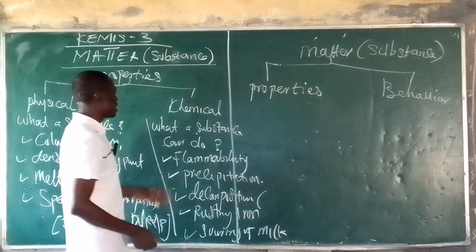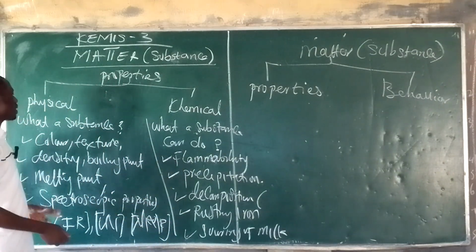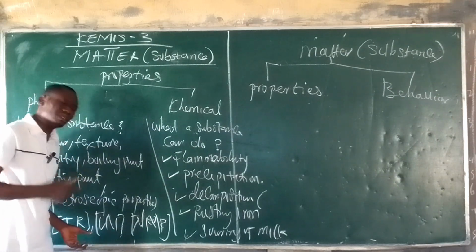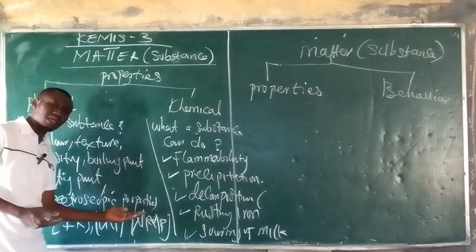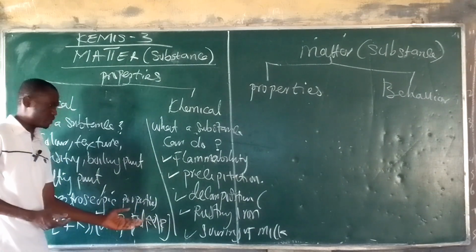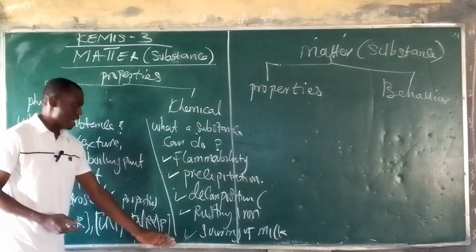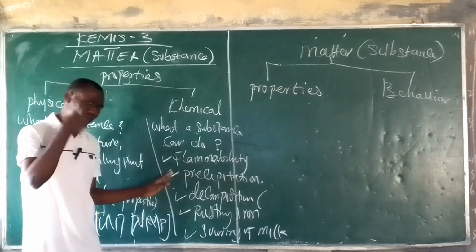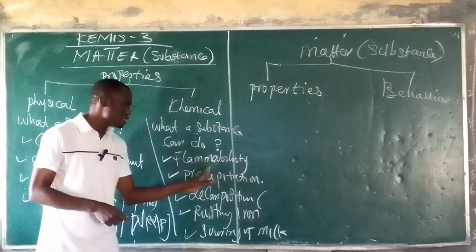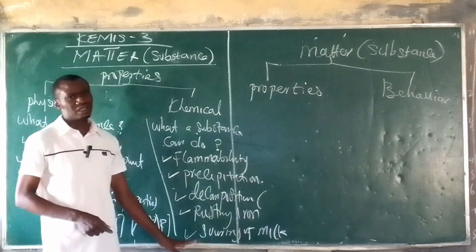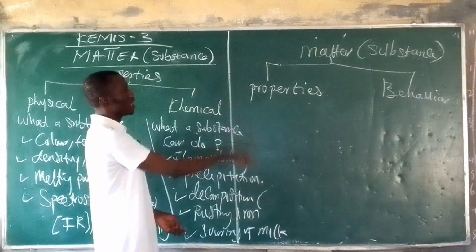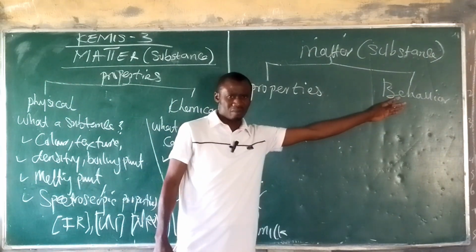Now, the difference is that the physical properties can be detected using your physical senses, or the spectroscopic pattern can be detected using a simple instrument in a laboratory, while the chemical properties cannot be detected with the physical senses, but by looking at the substance's ability in this perspective. Now, from these chemical properties, we move to the behavior of matter.